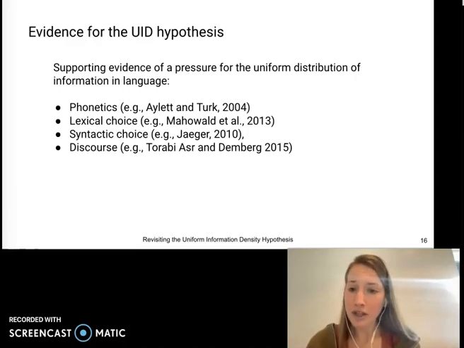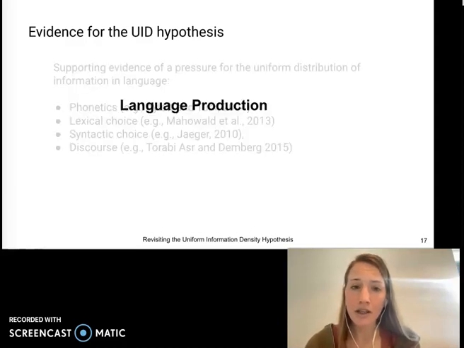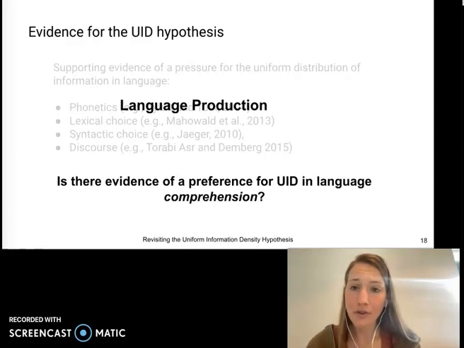Meister et al. showed that speakers often choose the shorter form of a word when the word is very predictable from context. Yet, all of these examples are in language production. That is, they are with respect to speakers' choices. Consequently, the first question we ask in this work is there evidence of a preference for UID in language comprehension? Or more explicitly, do we observe a preference from those processing language for language with an even distribution of information?